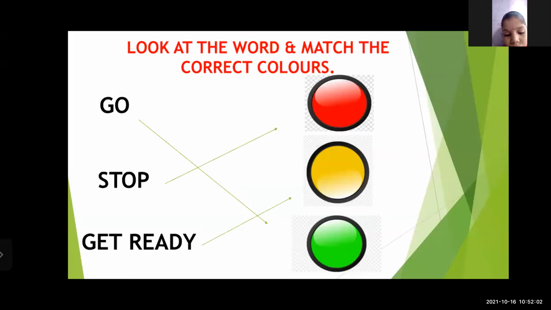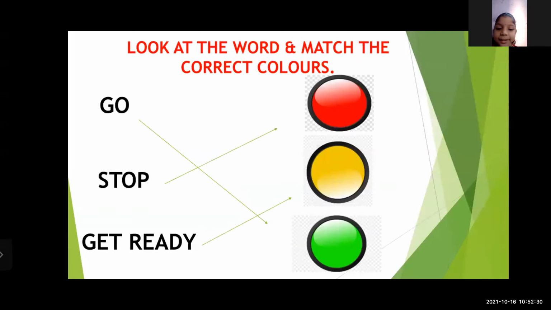All of you have understood the three different colors, three different signs, and the three rules. Okay. All of you have understood the three different signs.